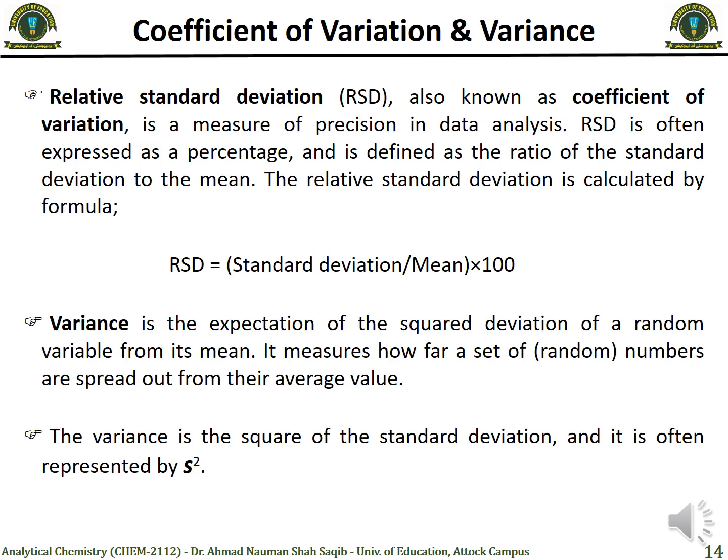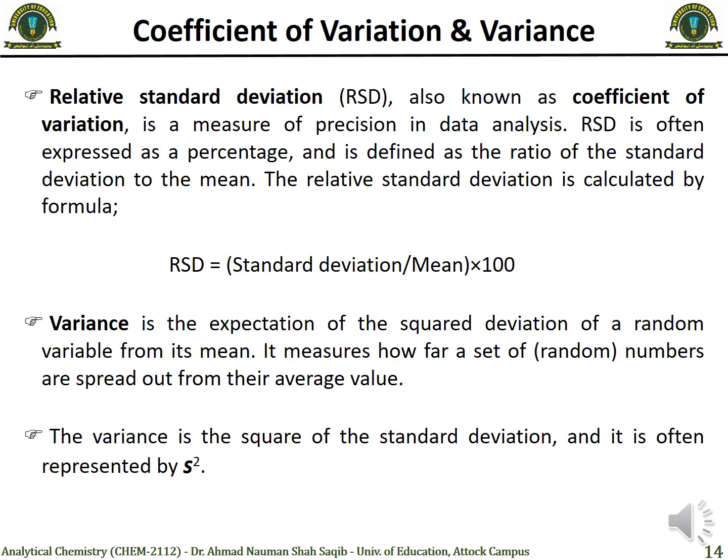Similarly, another variation of standard deviation is the variance. It is simply the square of the standard deviation. It measures the deviation of any random variable from its mean value. So it is calculated by taking the square of the standard deviation.